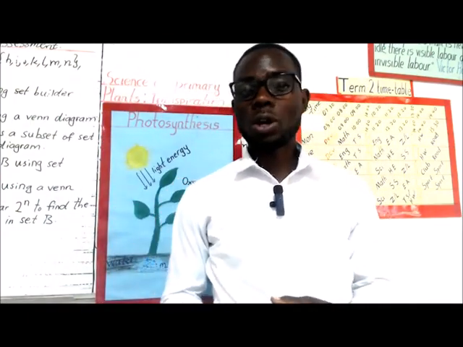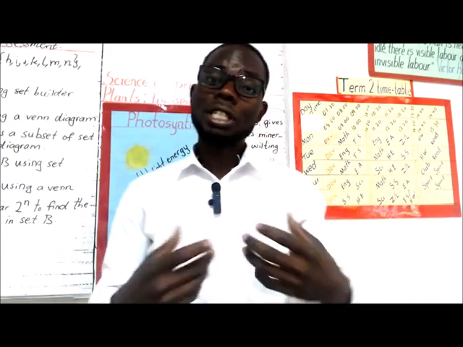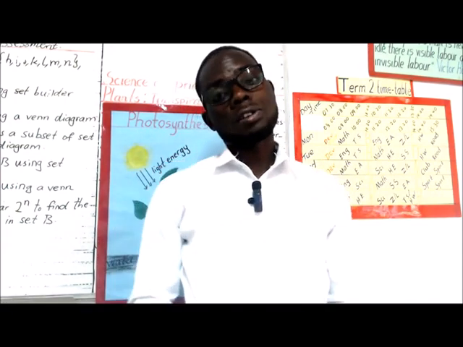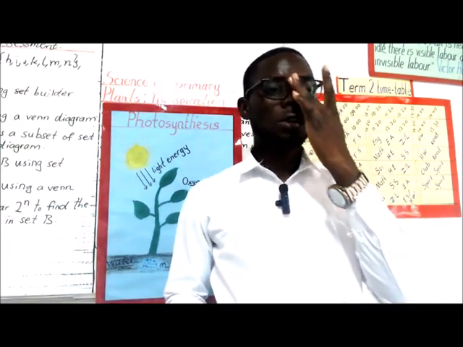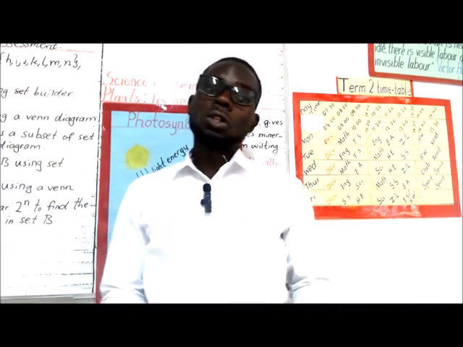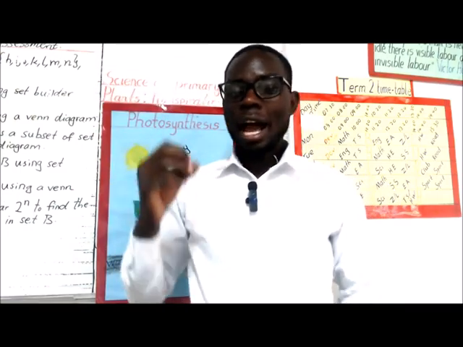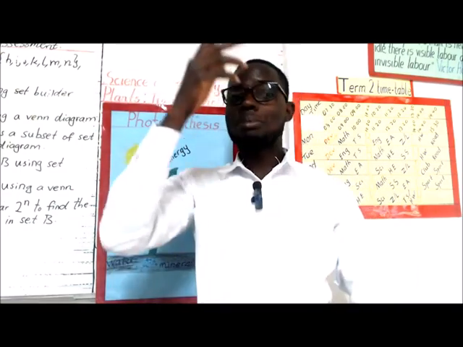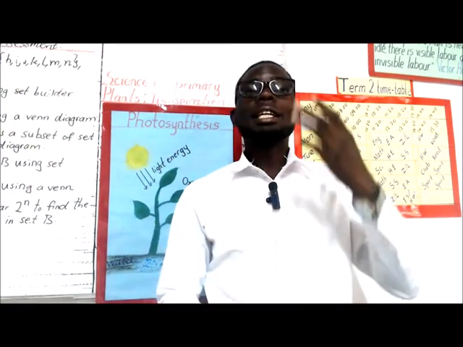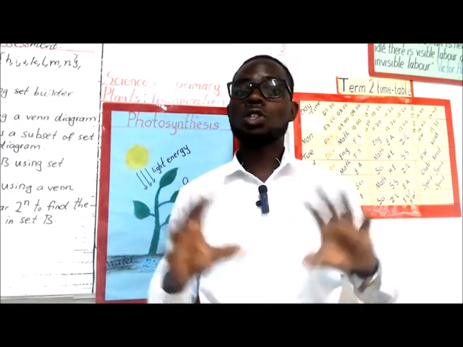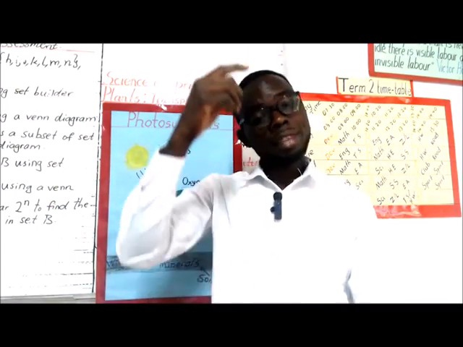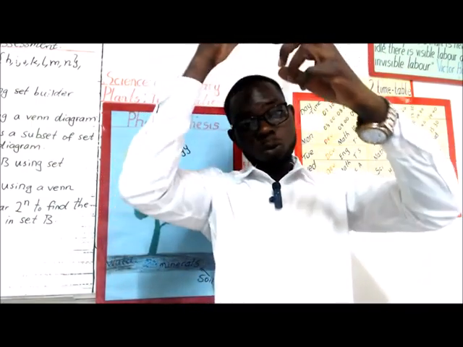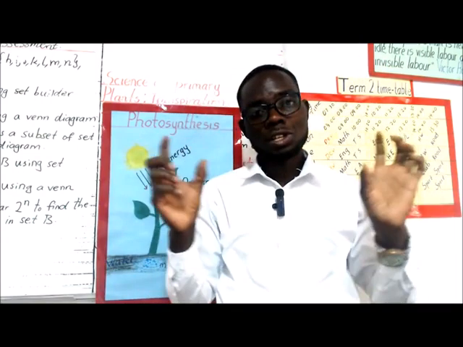That force is what we call transpiration pull. Transpiration pull is the force which causes the water to move upward. And when this water starts being pulled upward, it forms what we call the transpiration stream. The transpiration stream is the water flowing in the xylem going upward, being pulled, forming the stream.